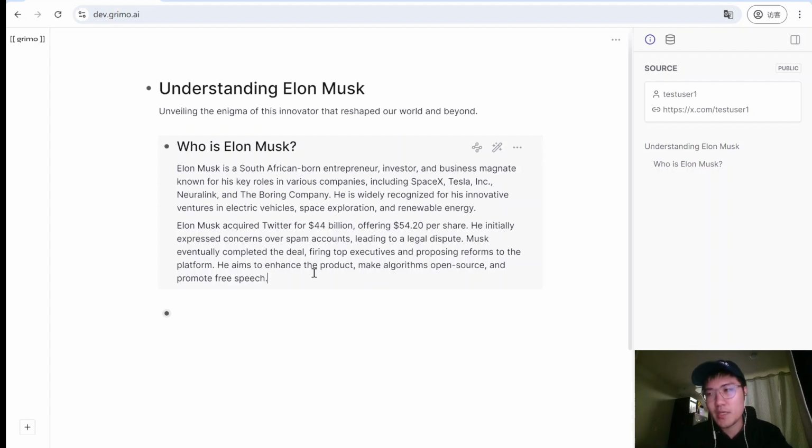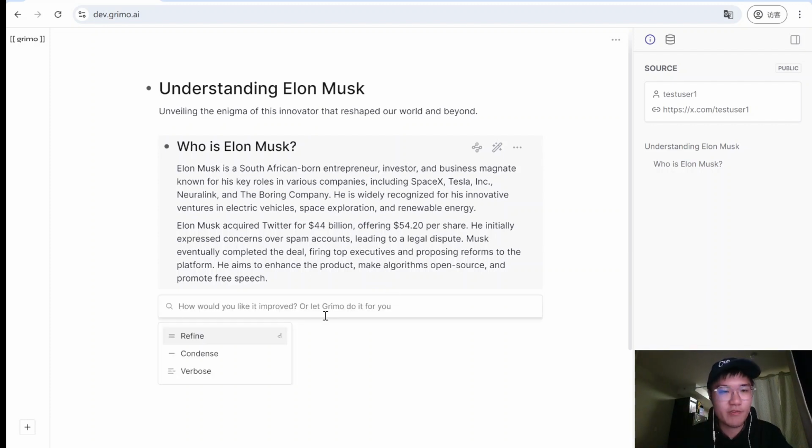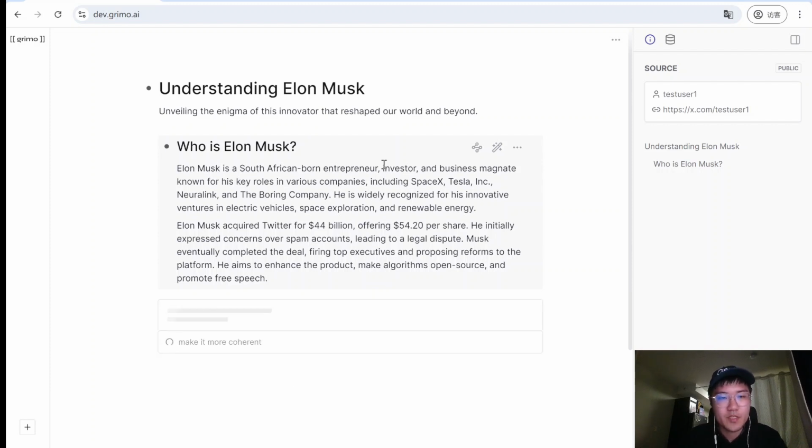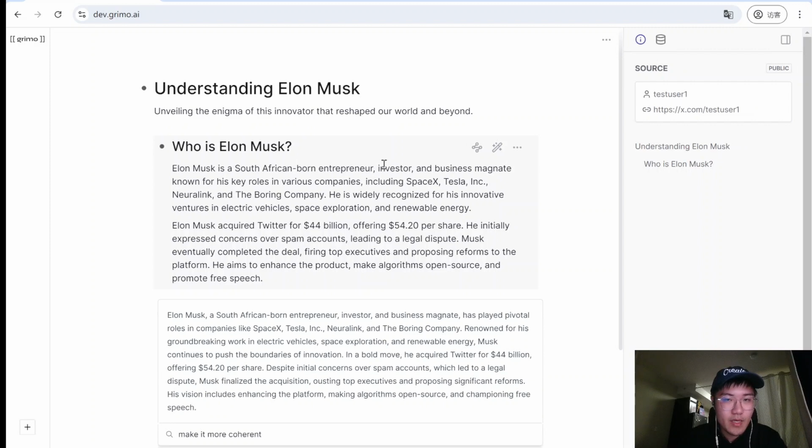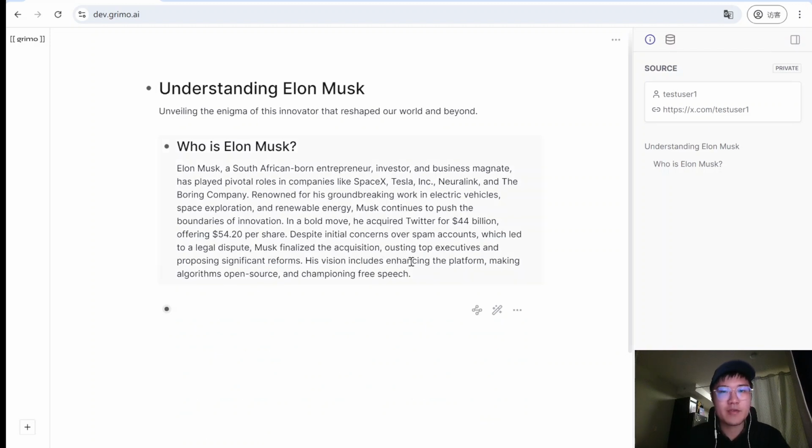But in terms of writing, we're really concerned about the coherence of this content. So we also have this refine feature, where we can give commands to maybe make it more coherent or make it more professional. I think it's professional enough, and that's it. And we can set it to be in concise mode or verbose, so just keep it normal. And cool, you can see that these two paragraphs are bound together to make it more fluent. So we just press enter, and this directly refines the whole paragraph. And we can keep moving with such operations on our writing.